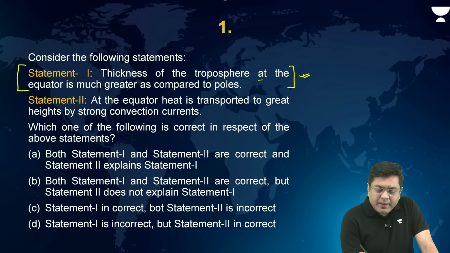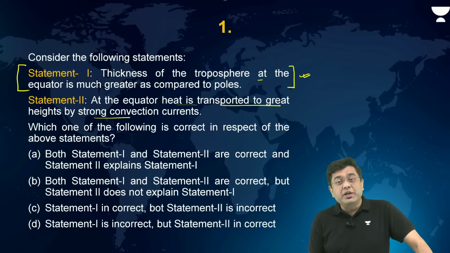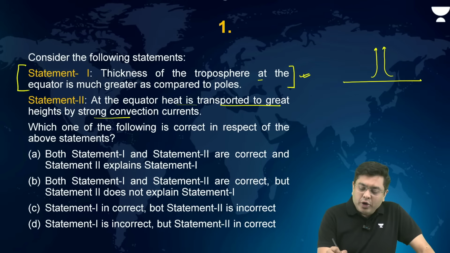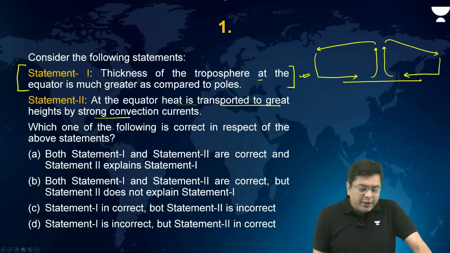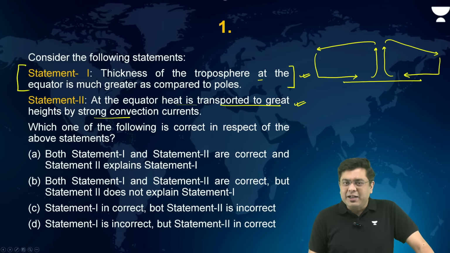At the equator, heat is transported to great heights by strong convection currents. Convection currents, as in when the air gets heated up, the air rises higher up, and thereby there is a kind of a convection current. So this is generally observed in the region around the equator. So the second statement is also correct, and in fact the second statement ends up explaining the first statement.